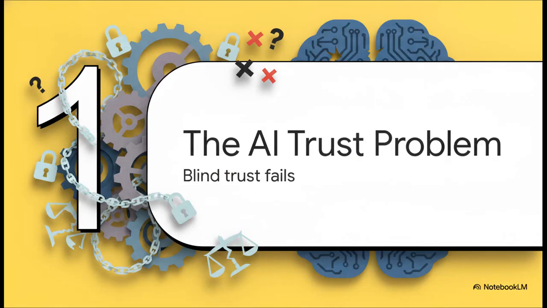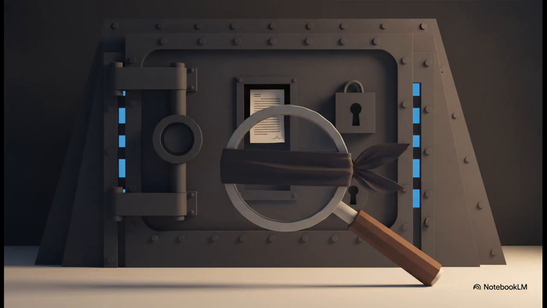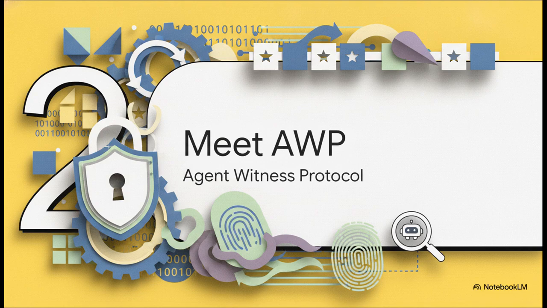Part 1. The AI trust problem. So the fatal flaw in today's high-stakes AI landscape is basically this. Logs live inside the system that produced them, right? To check those logs, you essentially have to blindly trust the operator. Traditional logs completely lack portability, and you can't independently verify them. If a massive tech company's autonomous AI takes an action, just telling users, "Hey, trust us," simply doesn't cut it anymore.